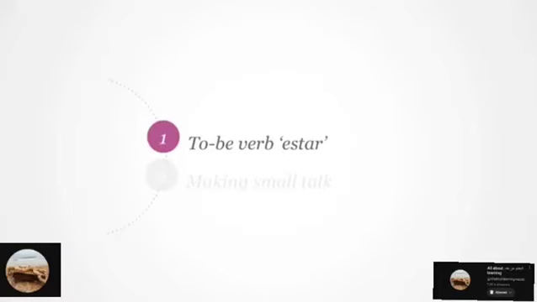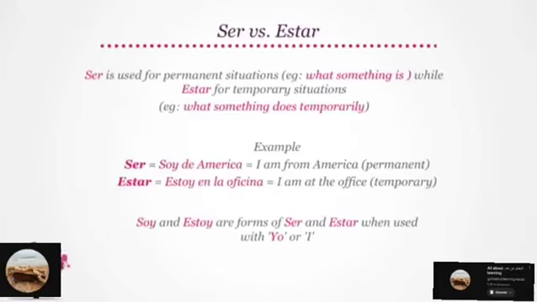Let's look at the to be verb, estar. Do you remember that ser is used for permanent situations? For example, what something is, while estar is usually used for temporary situations. For example, what something does temporarily. Let's take an example. An example of ser will be soy de América, which means I am from America, a permanent situation.